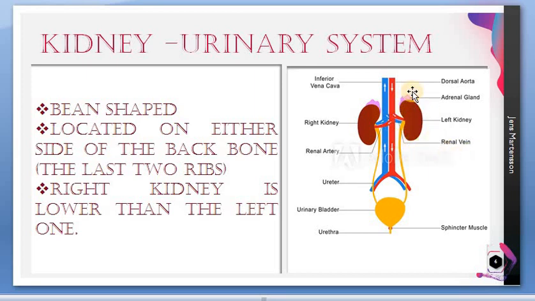Okay, and now this adrenal gland, ad means superficial, above. So the gland which is present above the kidney, that is adrenal gland. You will be learning in detail about adrenal gland in another lesson. Now you can learn that the adrenal gland is present over the kidney like a crown. Over the bean shaped kidney like a crown, there is a gland, and that gland is known as adrenal gland.